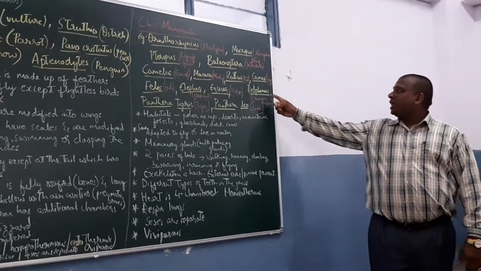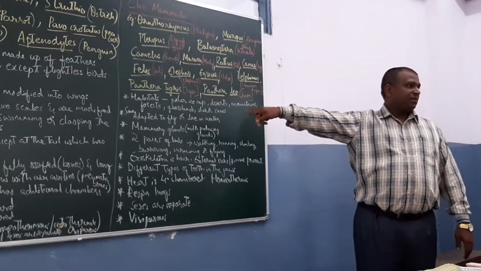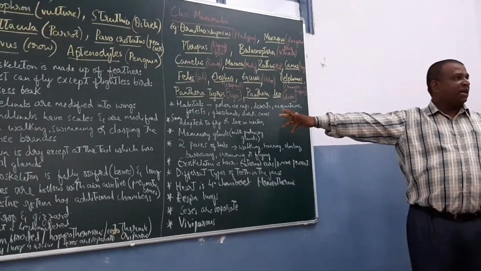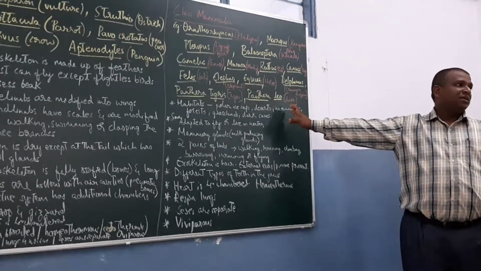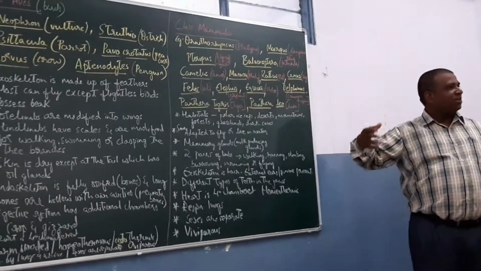Okay. Then Delphinus is the common dolphin, Panthera tigris, the national animal of India, tiger, Bengal tiger. Panthera tigris, Panthera leo is lion. So these are all the examples of class Mammalia. A large number are there.